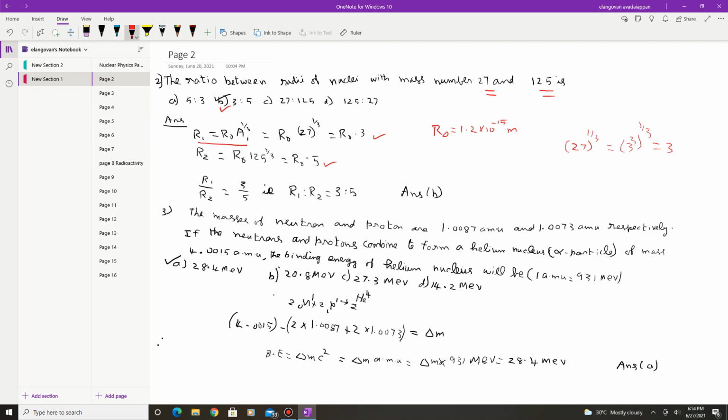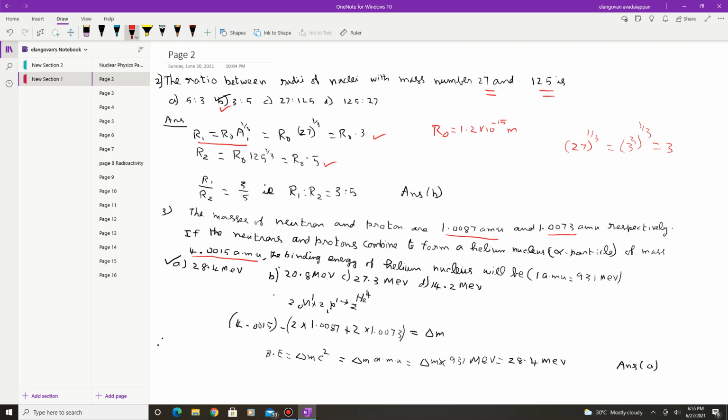Now let us go for the third problem. The mass of neutron and proton are, say, 1.008 AMU. So this mass is given, and the mass of proton is also given. The neutron and protons combine to form a helium nucleus, and the mass of the helium nucleus is also given.